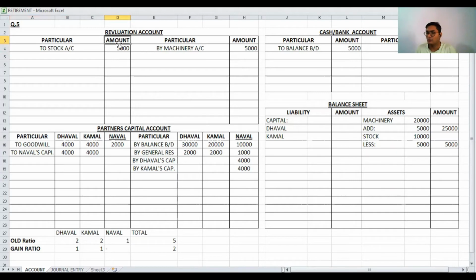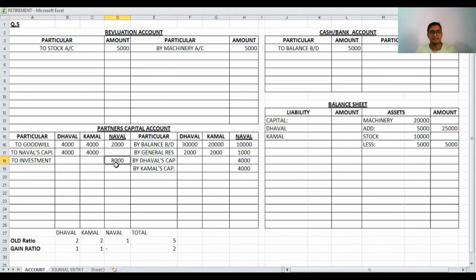Second adjustment, value of investment 8,000, which is taken by Novel at this price. Here, investment new value is 8,000, but this investment is taken over by Novel. If any partner takes over any asset, then such partner's capital account is debited. So here Novel's capital account debited by 8,000 because the asset is taken over by Novel, and the name of the asset is investment account.